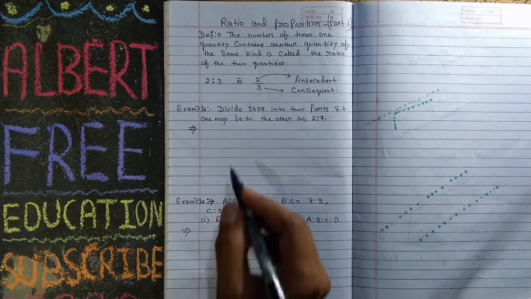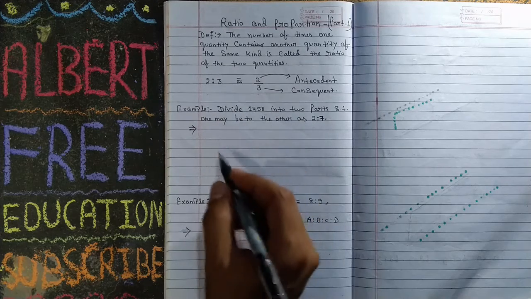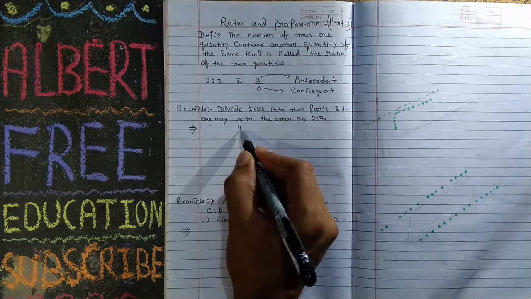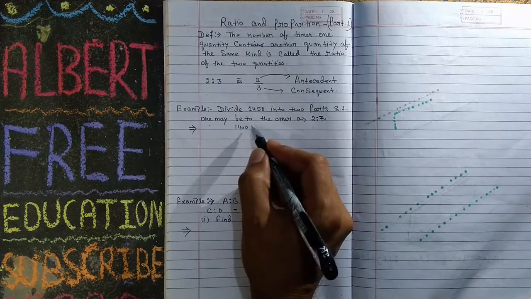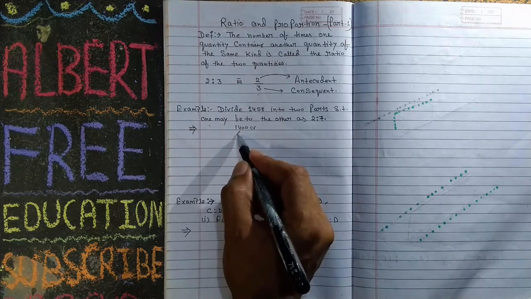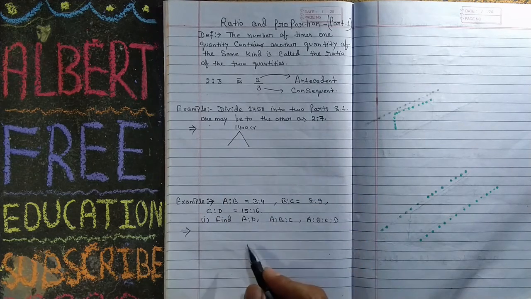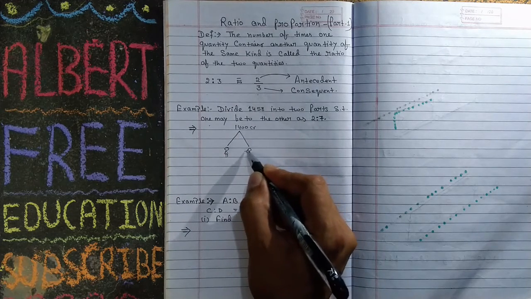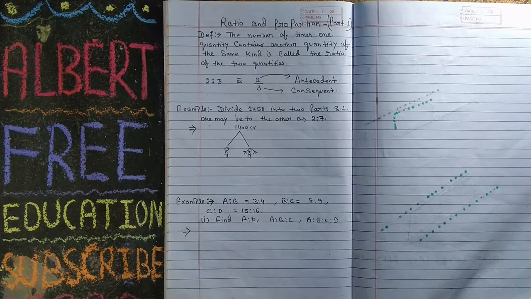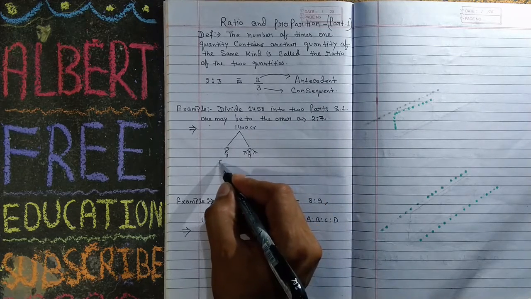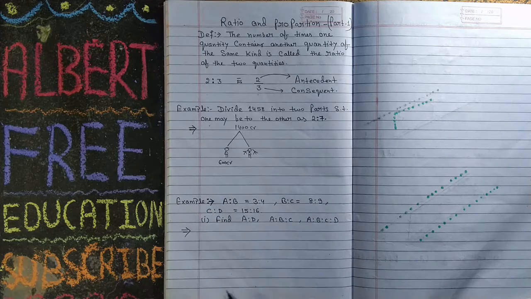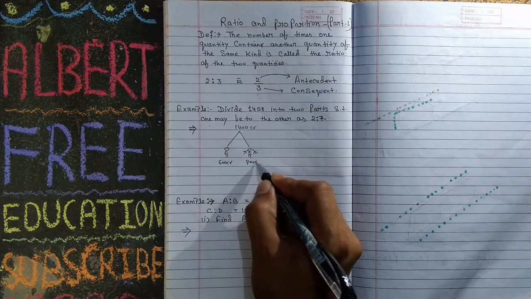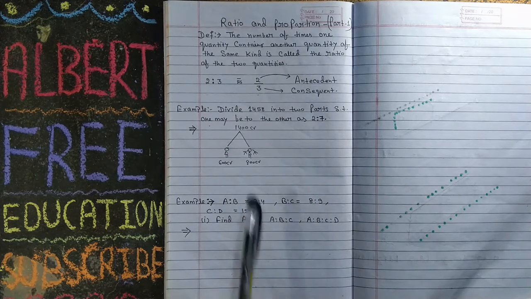Suppose you have some money, 1400 crore rupees, and a father wants to distribute it to one boy and one girl. Suppose he has given 600 crore to the boy and the rest, 800 crore, to the girl.